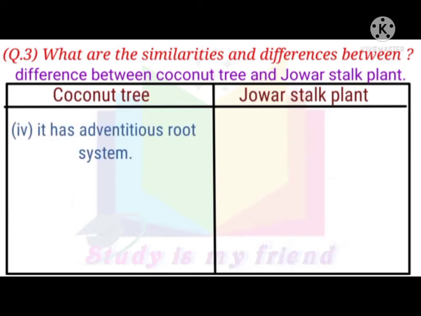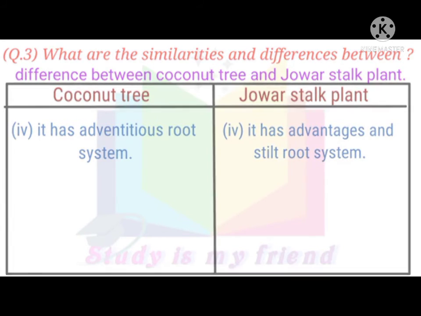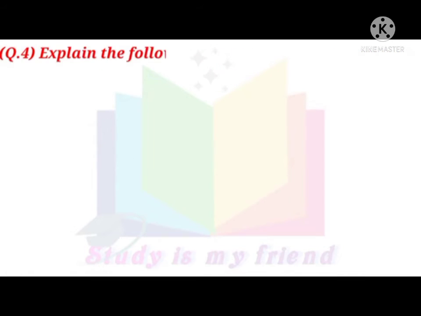4. It has an adventitious root system. 4. It has an adventitious and stilt root system. Question 4. Explain the following images in your own words.